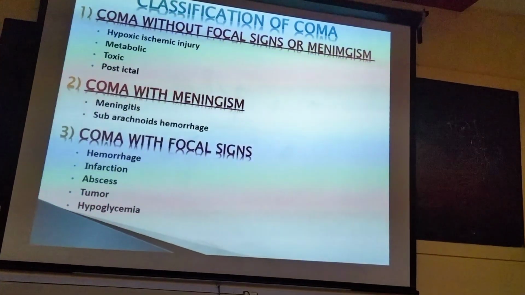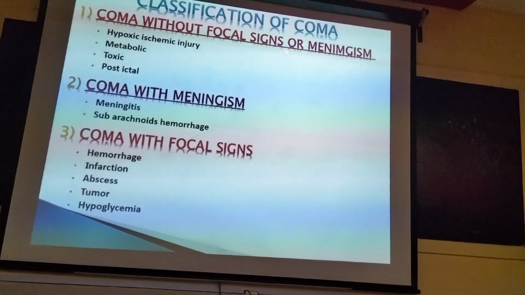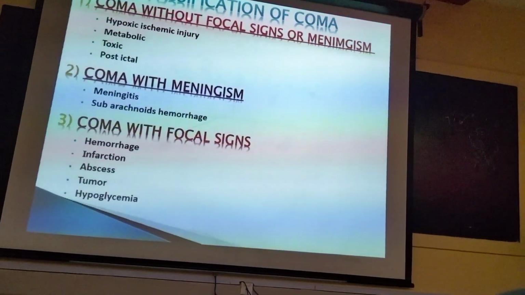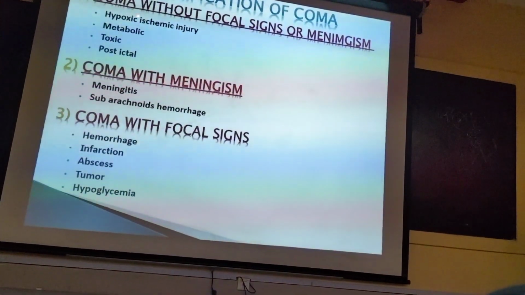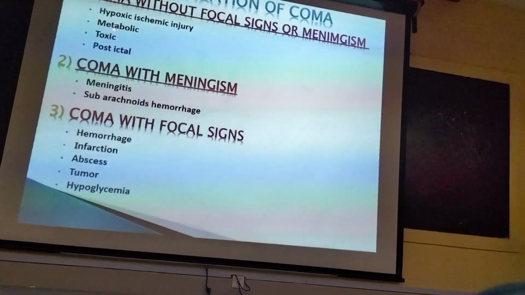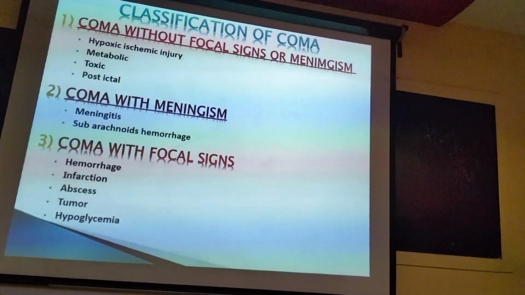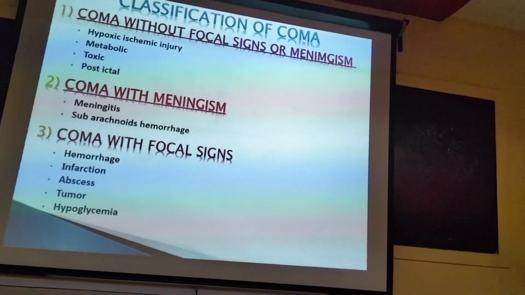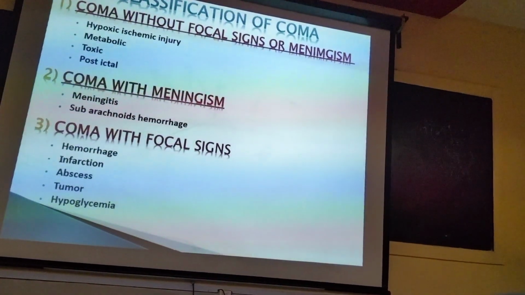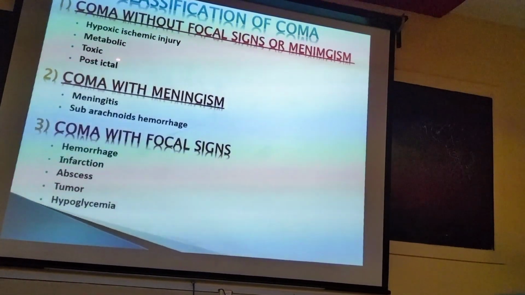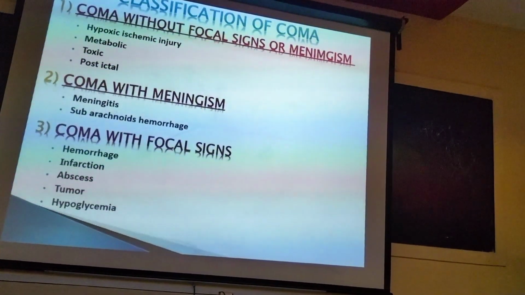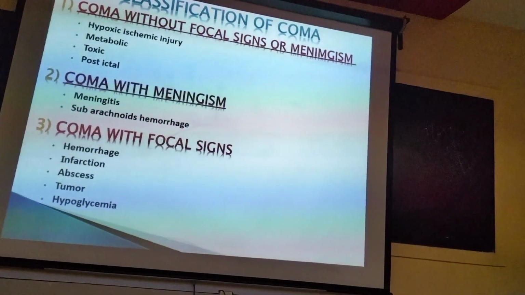So the patient is unconscious with no focal sign and no meningism. The most common diagnoses are hypoxic ischemic injury, metabolic causes like hyponatremia, hypokalemia, hypoglycemia, toxic causes and post-ictal causes. In these conditions there are no focal signs, and no signs of meningeal irritation. Second is coma with meningism. If the patient is unconscious along with neck stiffness and Kernig's sign is positive.